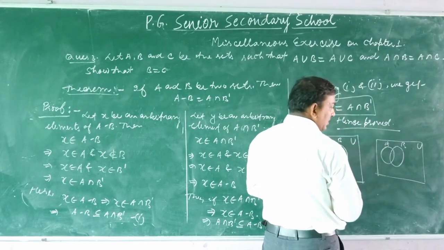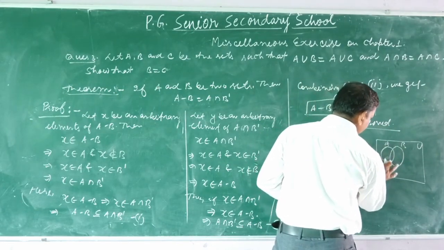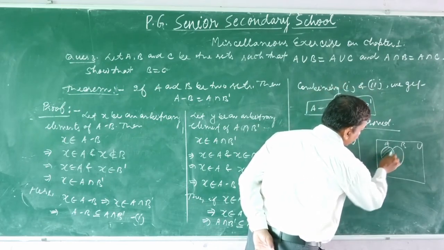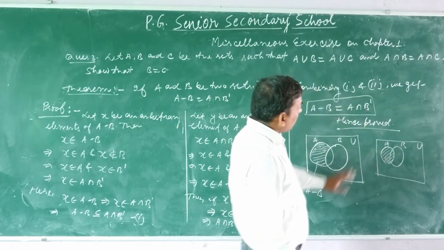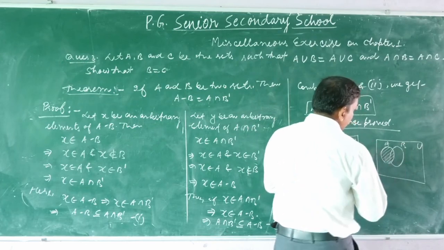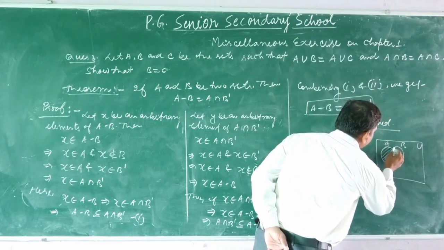Which is common among these? Only this region is common. Let us suppose this is the whole set A. And what is complement of B? Complement of B means except this region.